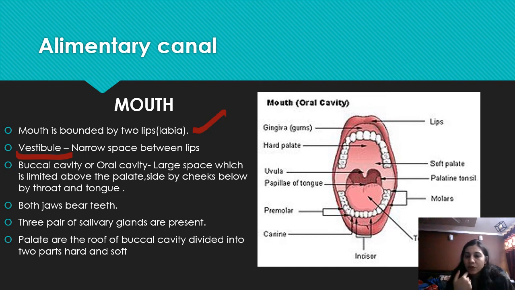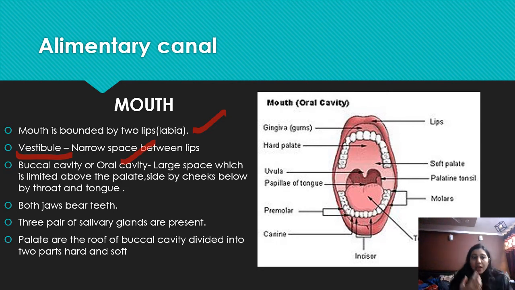There are side walls present in this room, and it is known as the buccal cavity or oral cavity. Now this buccal cavity has a palate as well. The roof part is known as the palate. The front part of the palate is hard and the inner part is soft. You can touch your tongue and feel some lines, known as rugae. Rugae help prevent slipping by holding the food during chewing. You can feel it with your tongue.